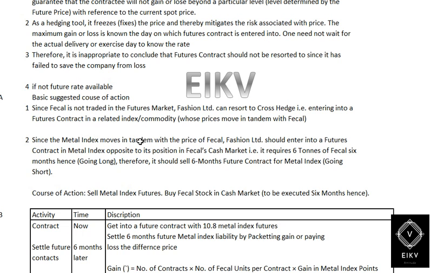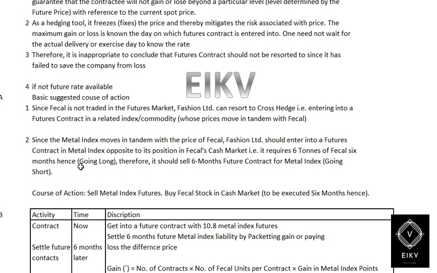Number 2, since the metal index moves in tandem with the price of FECL, Fashion Limited should enter into a future contract in the metal index opposite to its position in the FECL cash market. That is, it requires 6 tons of FECL in 6 months, hence going long. Therefore, it should sell a 6 months future contract for the metal index, going short.